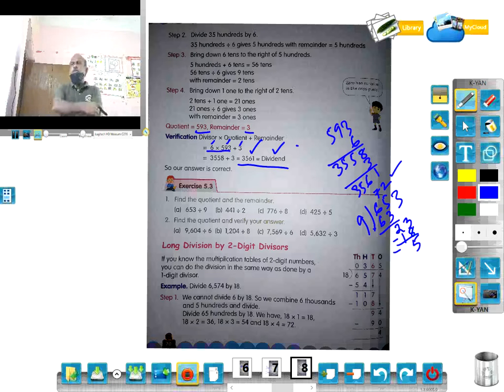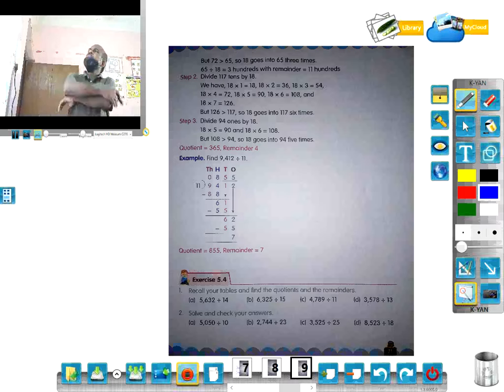Then long division by 2-digit divisors. Here 18 is a two-digit divisor, and 6574 is the dividend. So when we divide 6574 by 18, we get the quotient as 365 and the remainder as 4. That was illustrated in 3 steps: quotient 365, remainder 4.